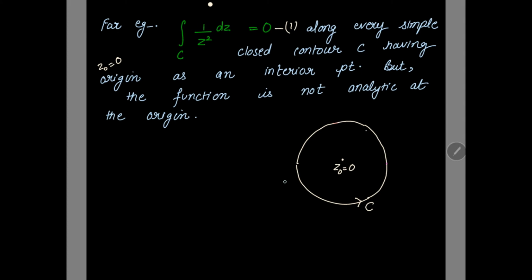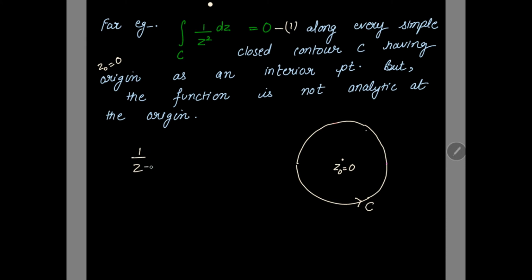Suppose this is your yellow colored closed contour C, and this is your interior point z0, that is the origin, where z0 is 0. Let's have a look at this. Suppose you have the function 1 by z. What do we say about the analyticity? This function is not analytic at 0, because at 0 the function is not defined.